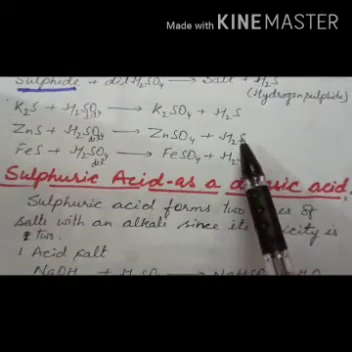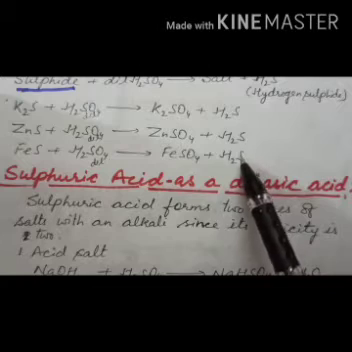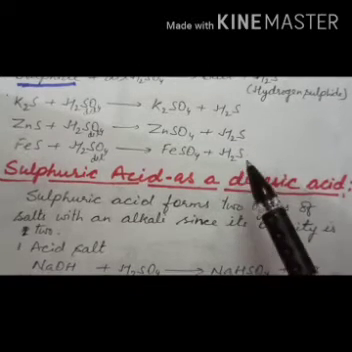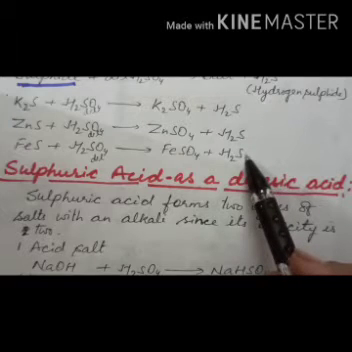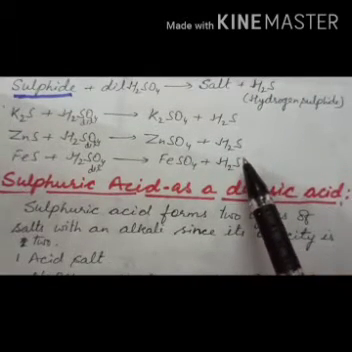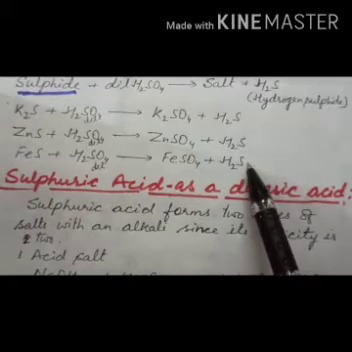Now next, how will you identify this H2S gas? It has a characteristic smell that is called what? Rotten egg smell. What is the characteristic smell of hydrogen sulfide? That is your rotten egg smell.